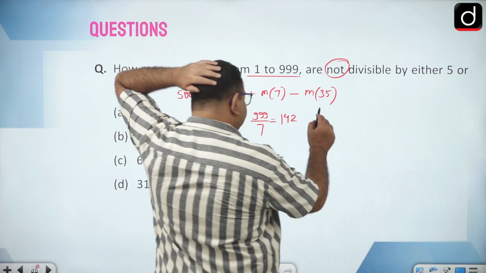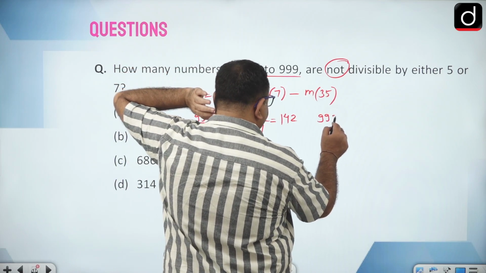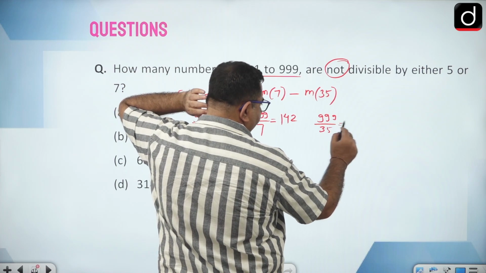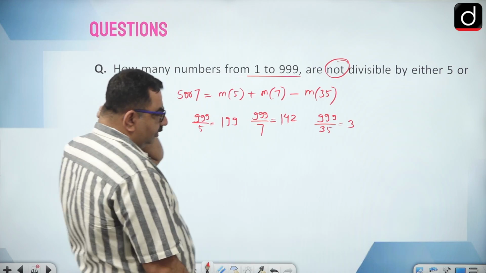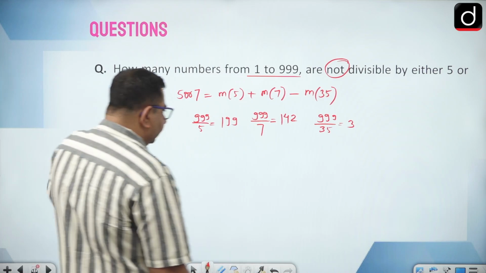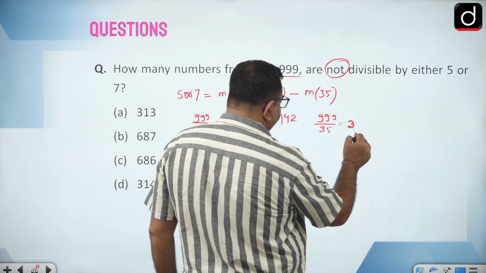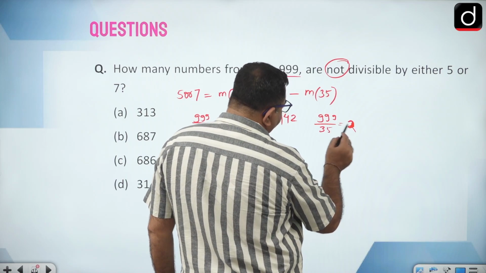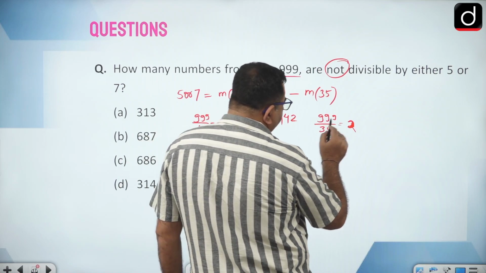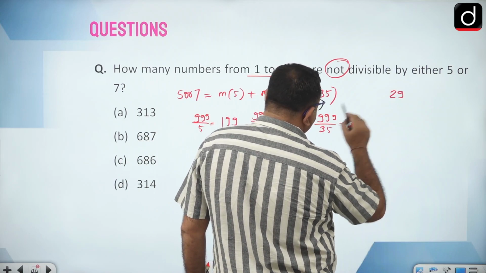Then multiples of 35, 999 divided by 35. So 35 into 3 is 105, which will exceed 100. Sorry, this will be 35 into 2, so 35 into 2 is 70, and this is 99. The remaining is 29.